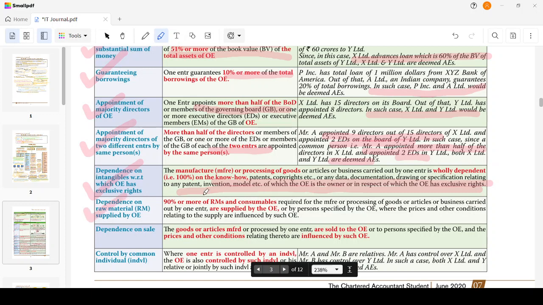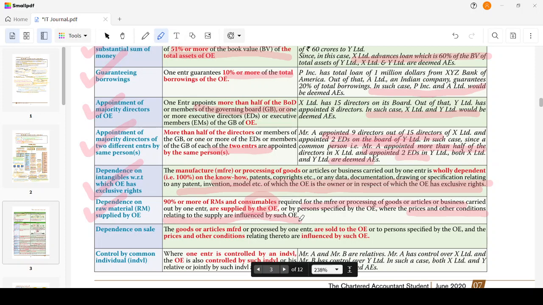Here we have one more condition. See, this condition is very keen. 90% or more of the raw materials and consumables required for the manufacture or processing of goods or articles of a business carried out by one enterprise is supplied by the other enterprise. You will think that if 90% or more is given, then it is an associated enterprise. No, please read the full condition. Or by such a specified person by the other entity, where the price or other conditions related to supply are influenced by the other entity. The supplier has to influence the terms and conditions. Then only this will be known as an associated enterprise.